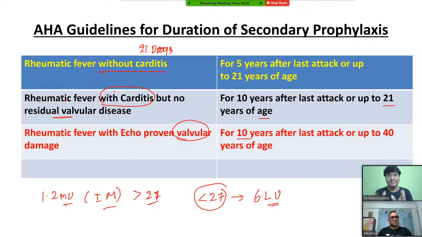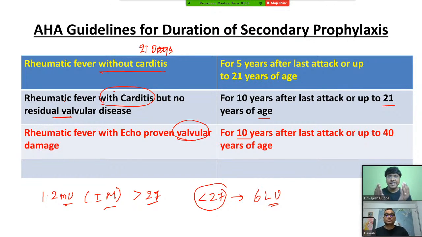Now, suppose, doctor, I am very much allergic to penicillin. Then we have alternative drugs also. The alternative drugs are erythromycin and sulfadiazine, right? Erythromycin and sulfadiazine are the alternative drugs you need to give for prophylaxis if the individual is allergic to benzathine penicillin.